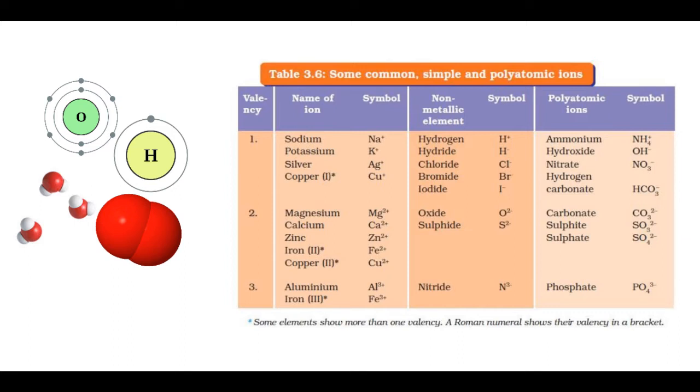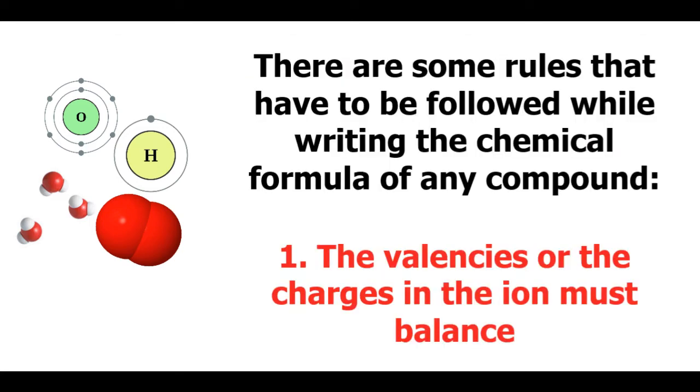Their valency varies for different compounds. Such elements have their valency mentioned in Roman numerals in the table. There are some rules that have to be followed while writing the chemical formula of any compound. These rules are: the first rule, the valencies or the charges in the ion must balance out.